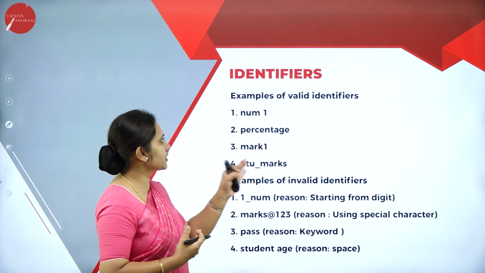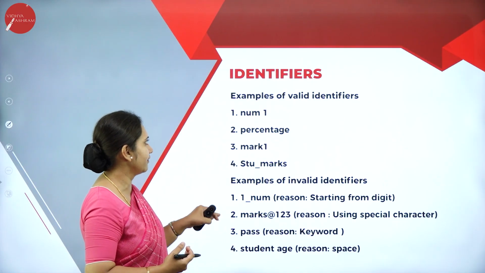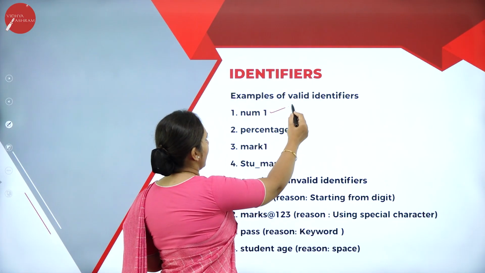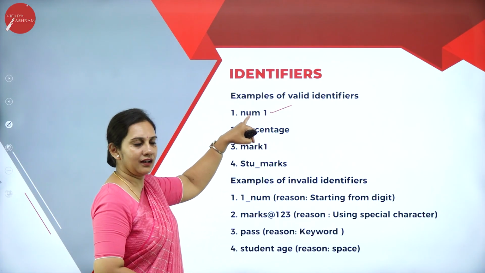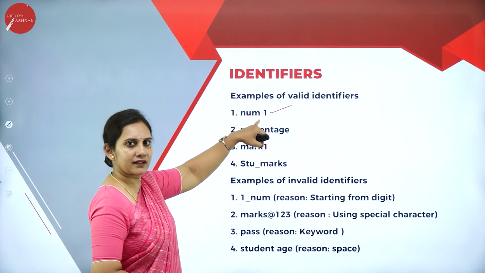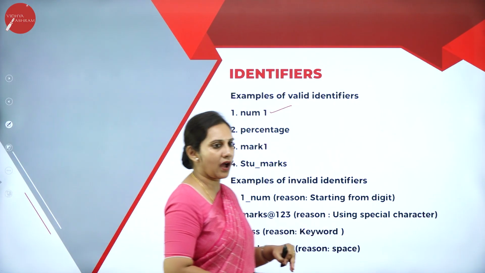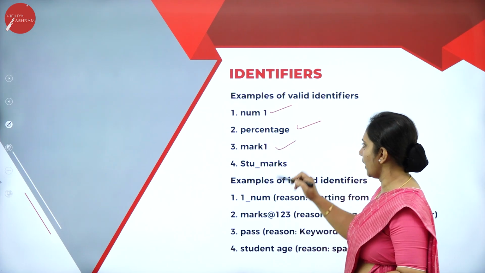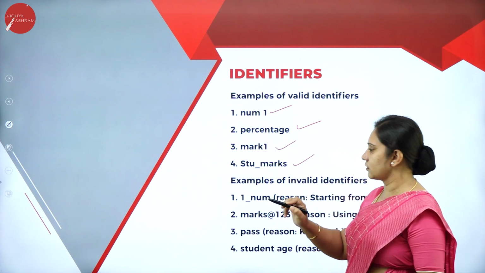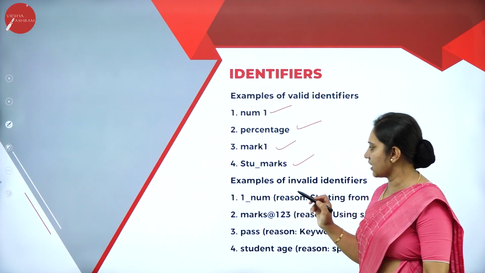Here I have given examples of valid and invalid identifiers. num1 is a valid identifier, because I have started with a letter and then used a digit. Next, mark1 and student_marks are valid too; student underscore marks is given.